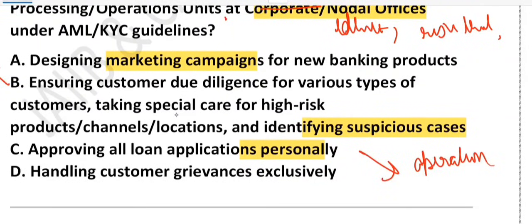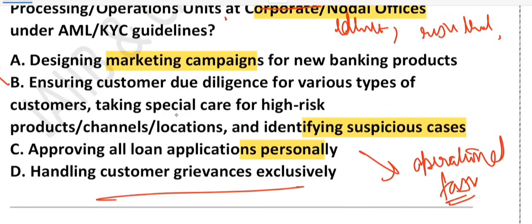That is an operational task, right? That is not a compliance responsibility. What about option D? It says handling customer grievance exclusively. So we're talking about handling complaints. This is quite important, but that is customer service, not AML KYC compliance. So this is wrong. What about C? This is also wrong.